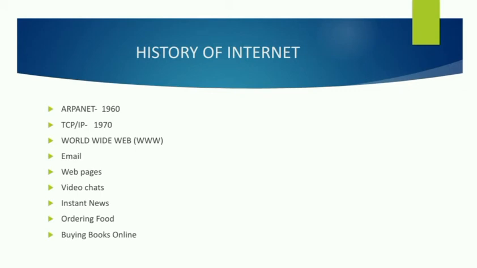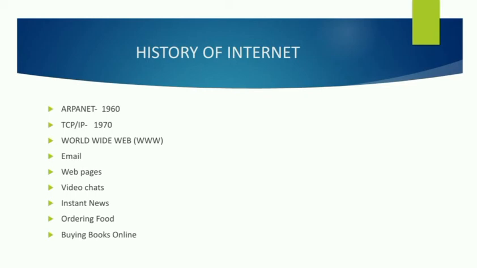In 1970, data was transferred only in the form of text. But after the World Wide Web was discovered, data packets could be sent in different formats: audio, video, or files.